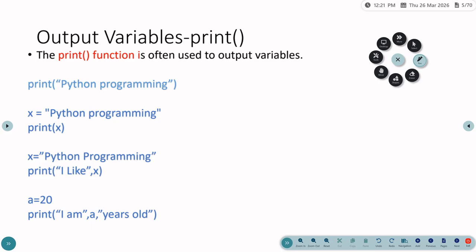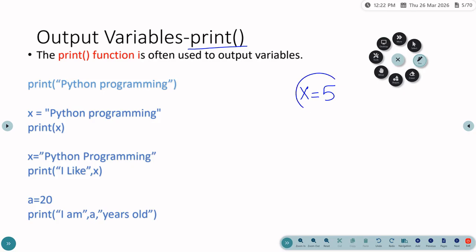Next we are going to learn about the print function. In the previous slide we created a variable x with the value 5. Now x has been stored in memory with the value 5.